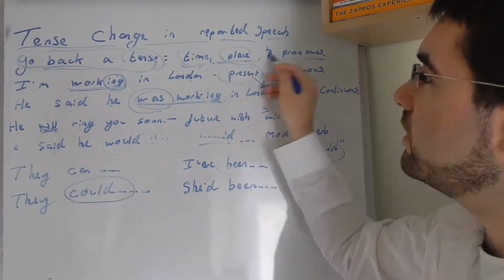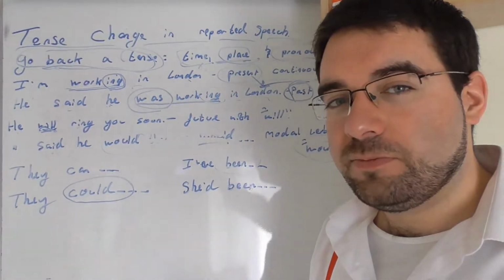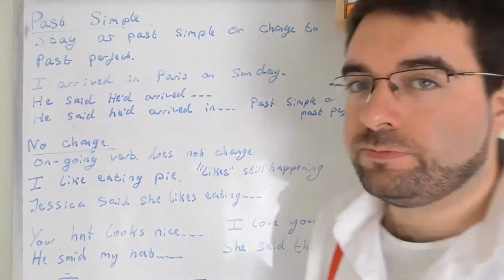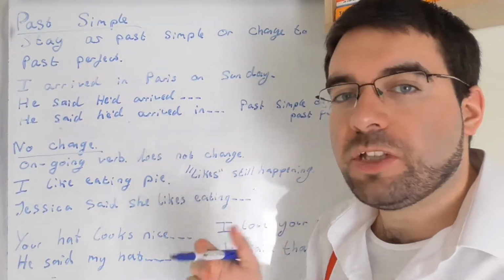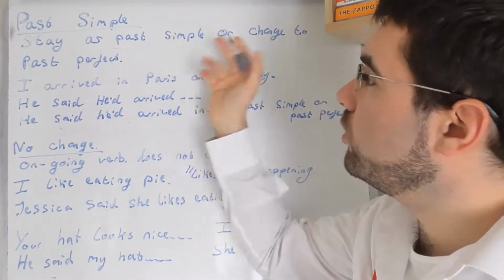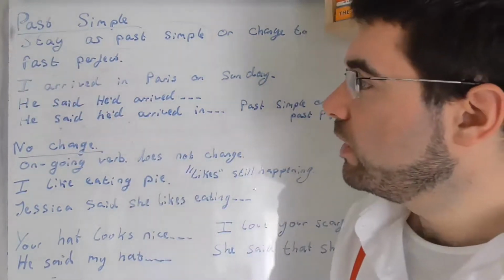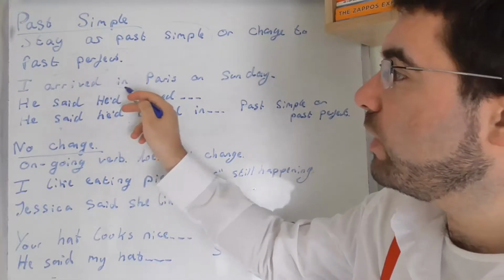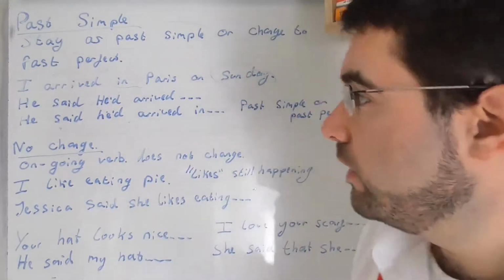Time, place, or pronouns. Interesting. Let's keep going. Okay, so let's have a look at the past simple and how it changes the sentence. So it either stays as the past simple or changes to the past perfect. Nicely subtle difference. So let's have a look. So I arrived in Paris on Sunday.